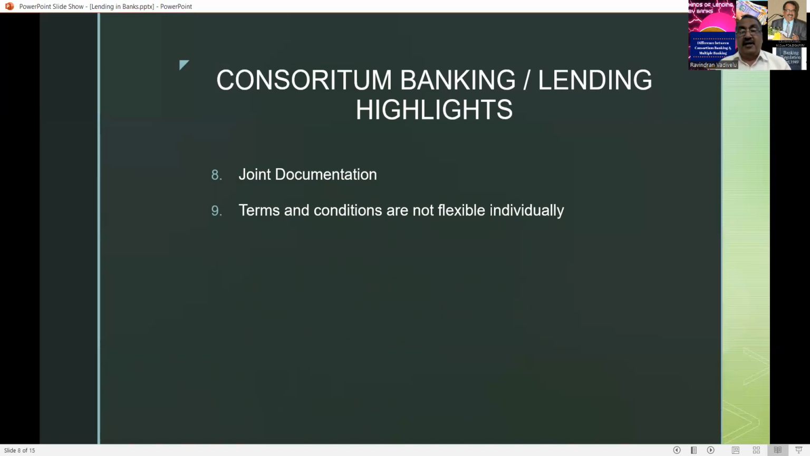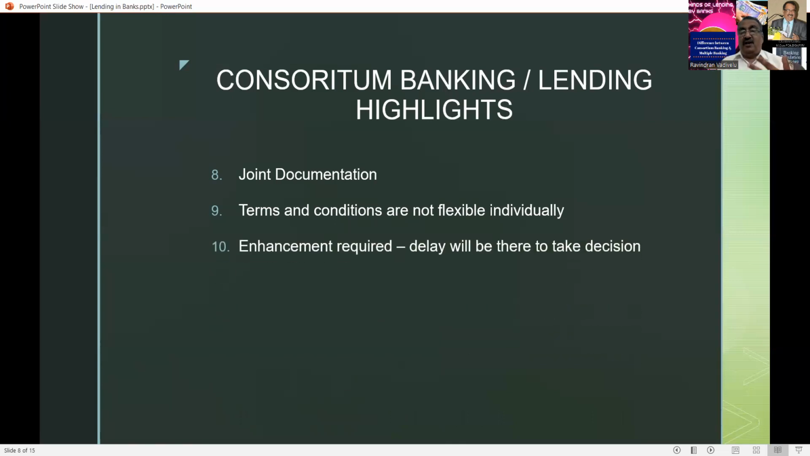And here, terms and conditions are not flexible. This is because when all the banks sit together and decide, all the banks impose only the particular condition. Suppose the customer wants any flexibility in the terms and conditions, then the borrower has to convince all the member banks, and only then can it be decided. So it is flexible, but it will take time.